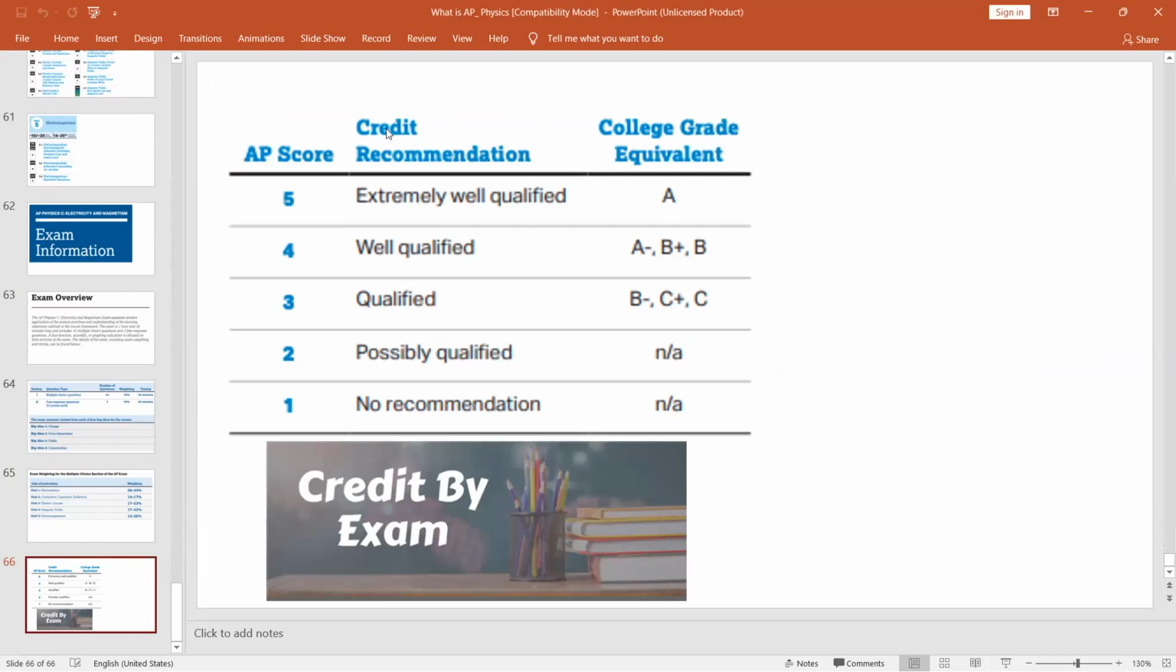Now AP credit score. What are the scores over here? If you score 5, you are extremely well qualified. College equivalent will be A. Scoring 4, college level. College Board gives the AP score this way: 1, 2, 3, 4, 5. If you get a score of 4, you are well qualified: A minus, B plus, or B. If you get 3, you are qualified: B minus, C plus, and C. 2 is possibly qualified, that is generally not recommended. This is also generally not recommended. If you get the top scores, then only you are considered a good student.